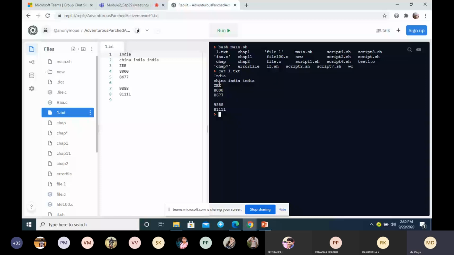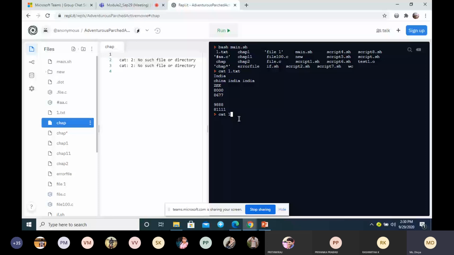So this is one. Standard output will display the output in the terminal itself. The next one is that I can send the output to another file. So from 1.txt, I am sending the output to one more file. The file name is chap. See here, now what will happen? chap will have the output. Clear, right? So this is one way.